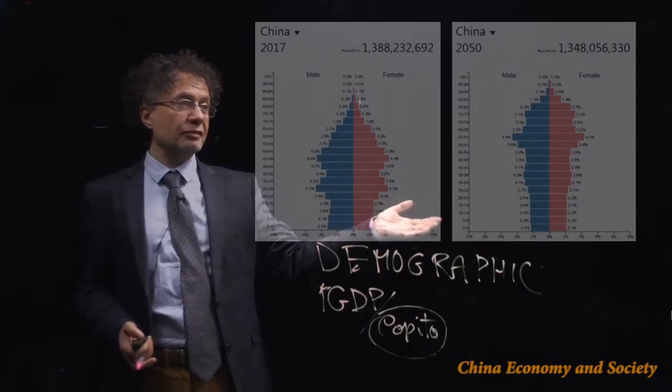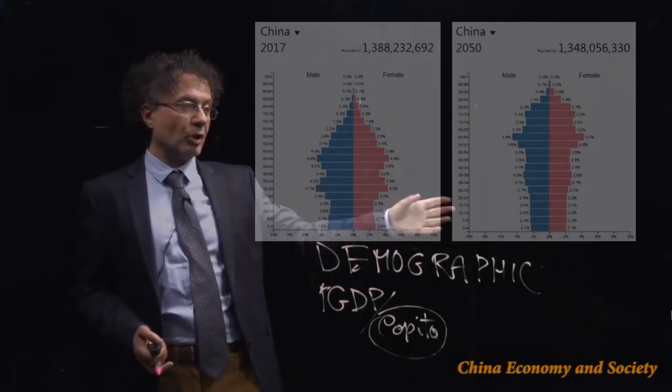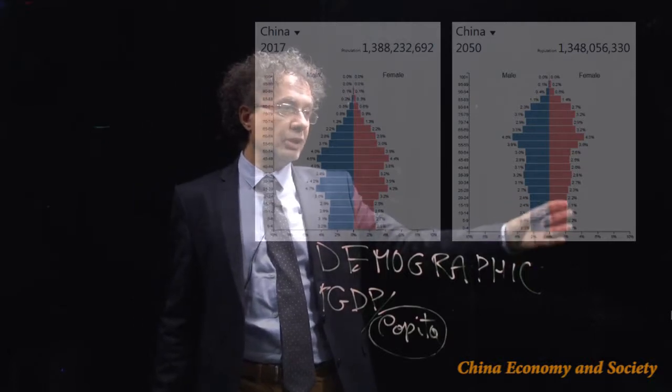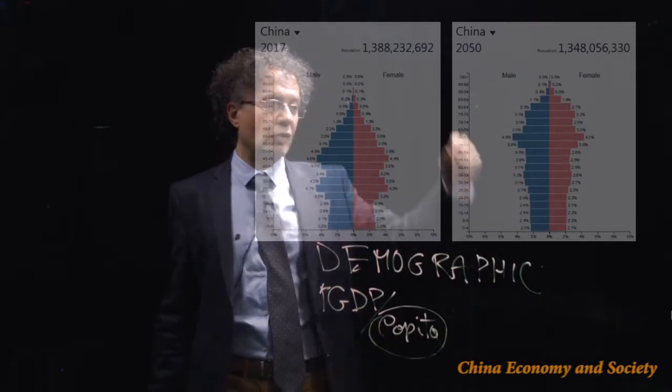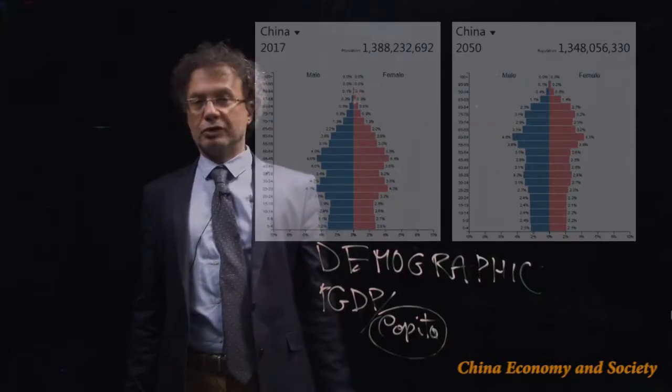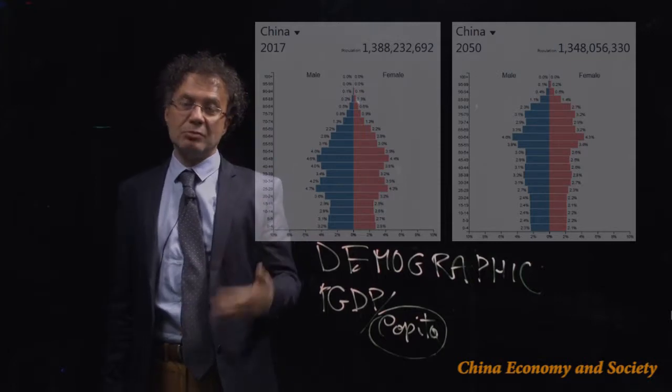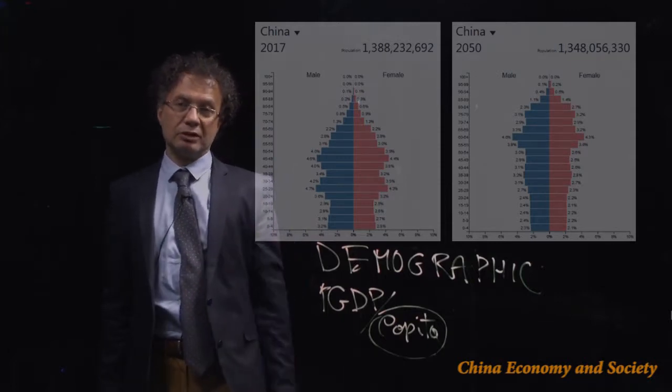Normally, what we want to see is like a Christmas tree. We want to have a large base at the bottom. These are the young people that over time will get older and will enter the workforce. In the case of China, in 2050, we may have a demographic problem because the number of young people here is not going to be enough to move up and create a large workforce in the following years. And this creates, amongst other problems, how to fund pensions for the old people. So the problem of the aging population is now becoming very important in China.